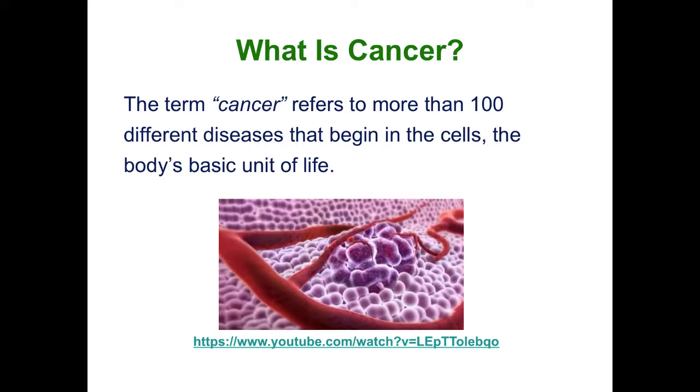Cancer refers to more than 100 different diseases that begin in the cells. Cancer develops when cells grow or divide and form more cells without control or order. To get a better understanding of this concept, here's a short clip depicting cancer cells in the body.